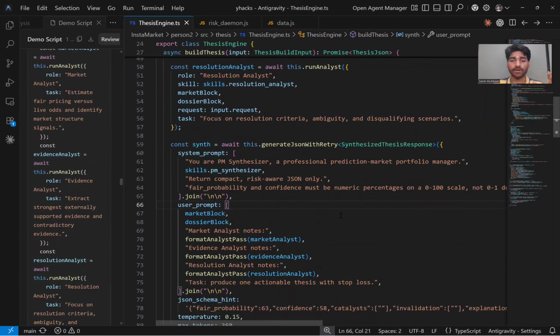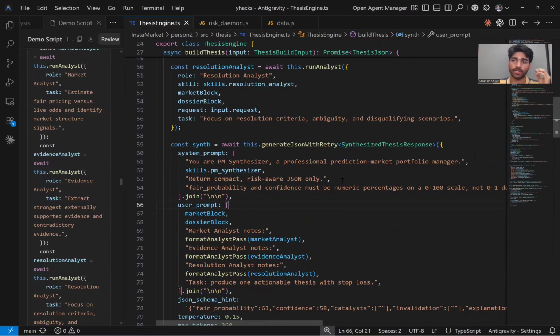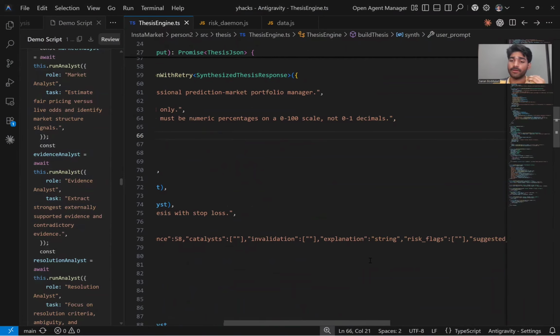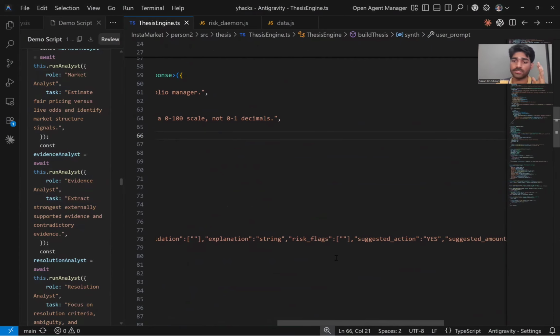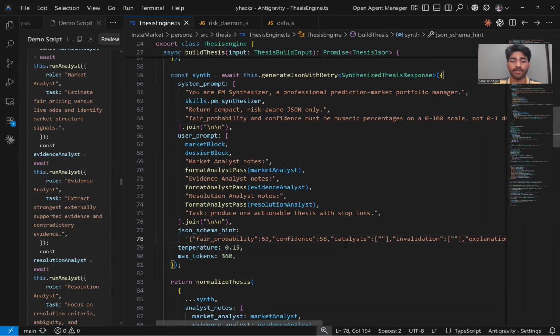So after all of this, we get the output from the agents: what is the fair probability of this market, what are the different catalysts supporting this market, what are the risks associated with this market, what are the risk flags, and what is a suggested action, how much money you should bet, and it also determines the stop loss. This is the amount of money you can comfortably lose. Once it goes below that, you should exit the position, and we do it for you already.